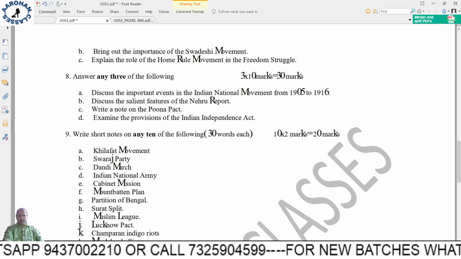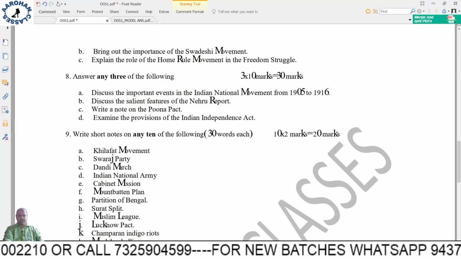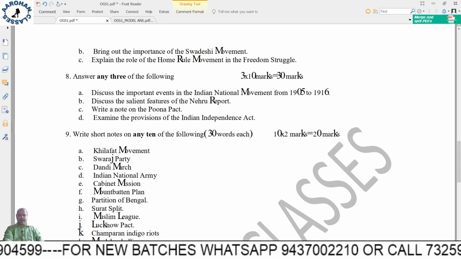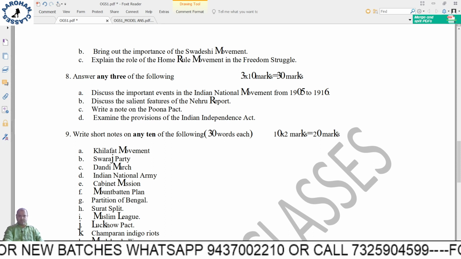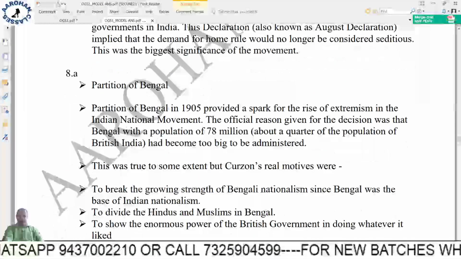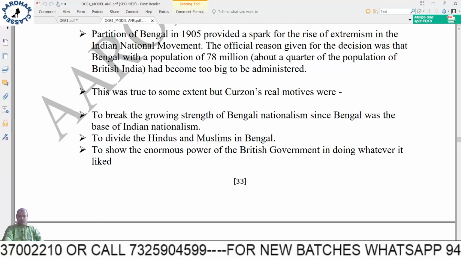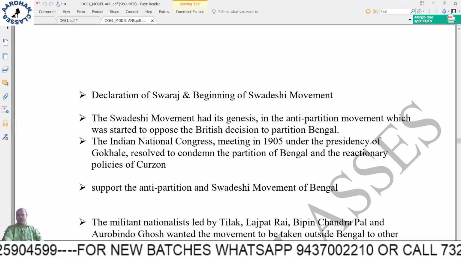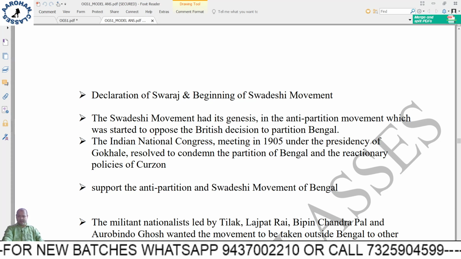Next, answer any 3. Discuss the important events in Indian national movement from 1905 to 16. 1905 to 16 means this is the extremist phase. Starting with the partition of Bengal, and what all things happened: declaration of Swaraj and beginning of Swadeshi movement. These are the headings, so they have to be underlined.